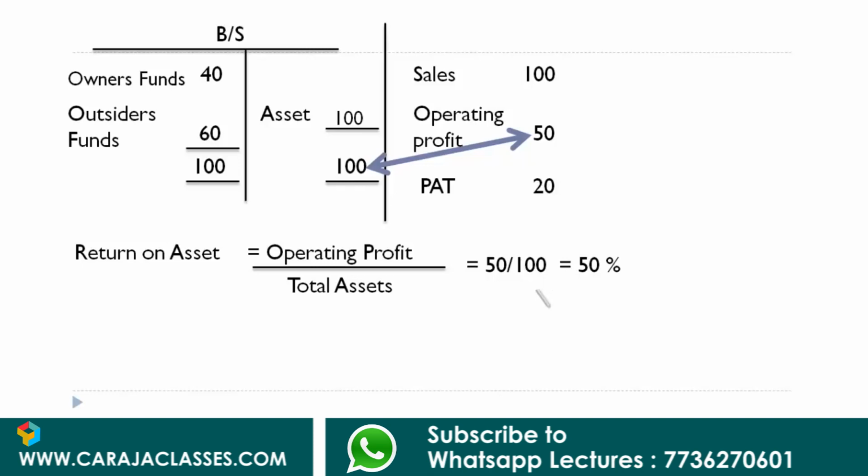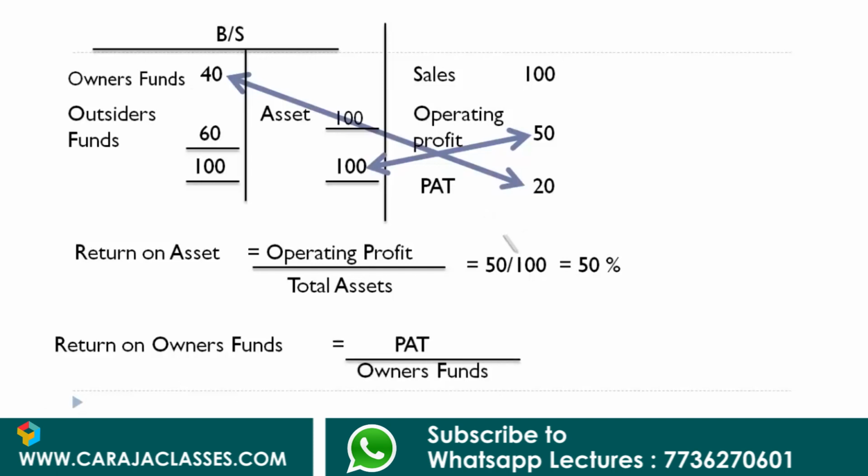Next, can we calculate return on owner's funds? It is very much yes. We can establish a relationship between the profit available for owners, which is profit after tax, and here the owner's funds are 40. So profit after tax and owner's funds, a relationship has been created now. So profit after tax divided by owner's funds would give us the return on owner's funds, which is 20 divided by 40, so it's 50%.